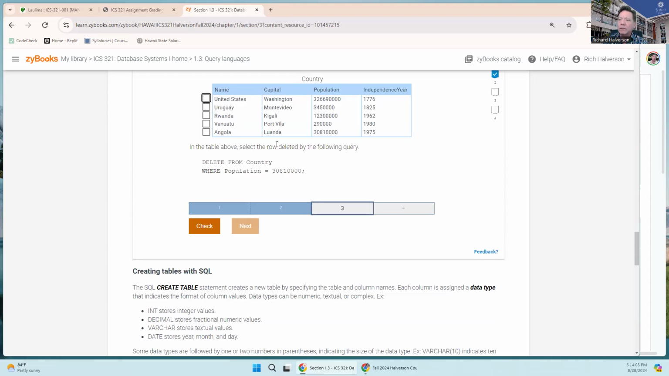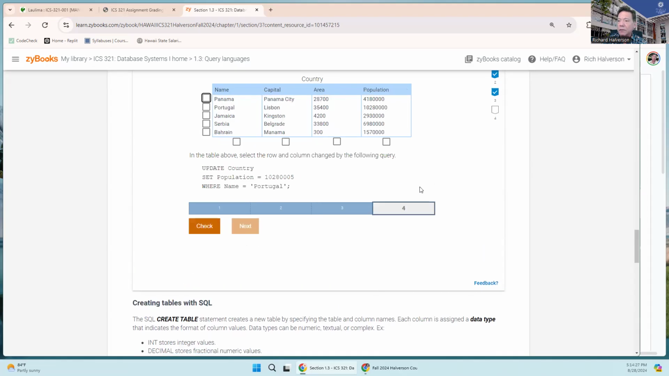In the table above, select the row deleted by the following query. A country where the population is that, is this one? Yes. So delete from country where population is that. It looks like this is the one that gets deleted, so I'm going to click that.